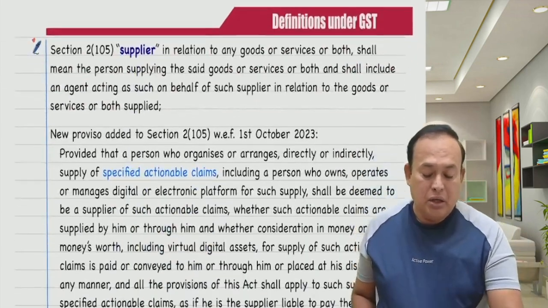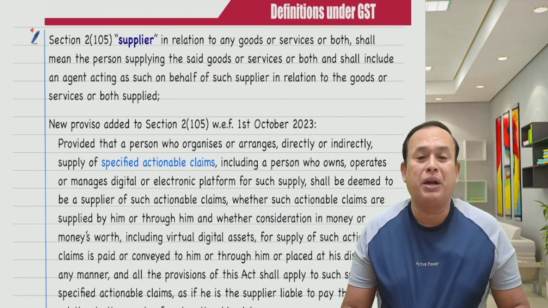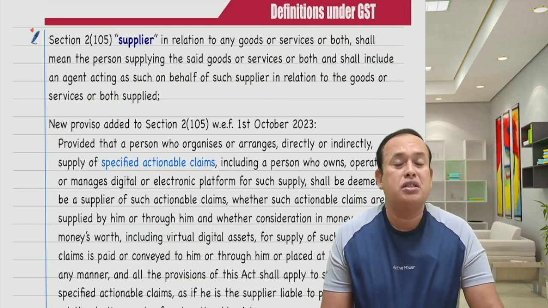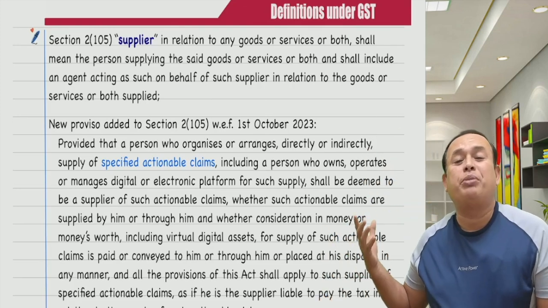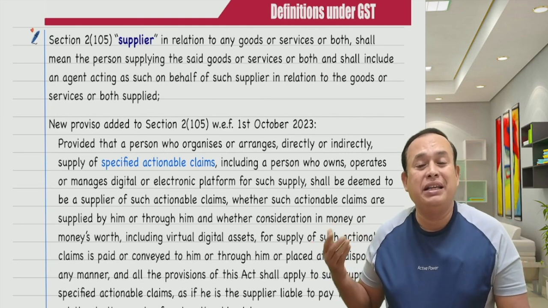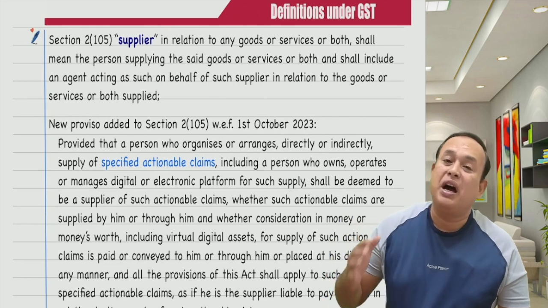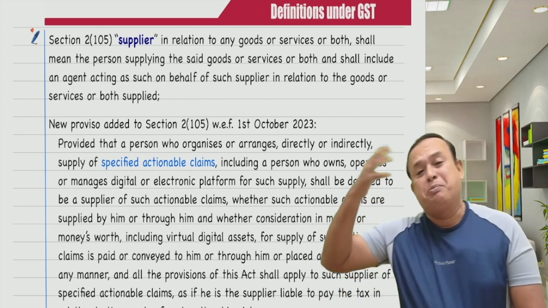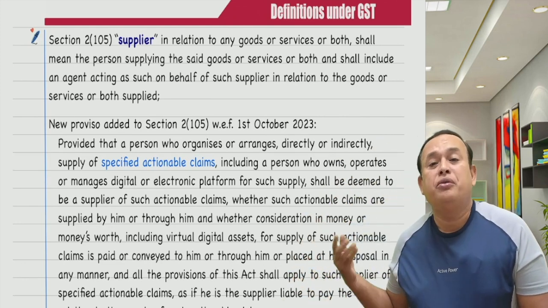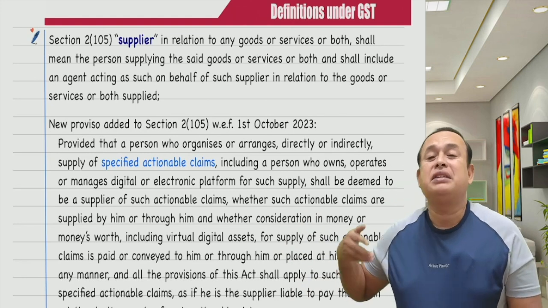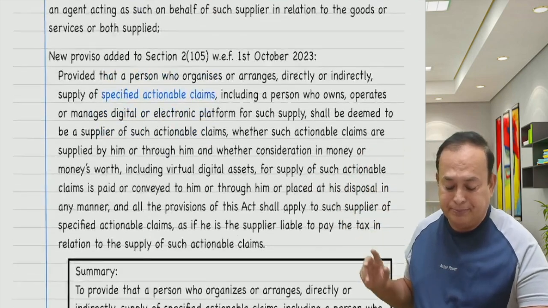Further, my dear friends, there is an explanation given for the term supplier as defined in section 2, subsection 105 of the CGST Act. Supplier includes the online money gaming supplier or the specified actionable claims supplier, or a person supplying specified actionable claims on behalf of somebody else, who is also called a supplier.